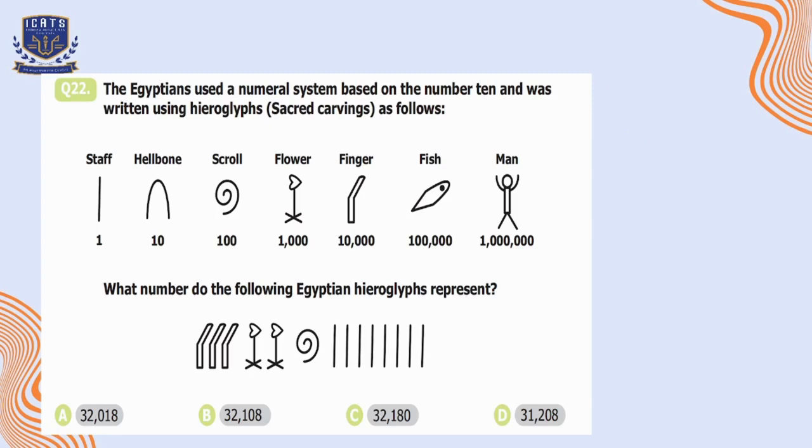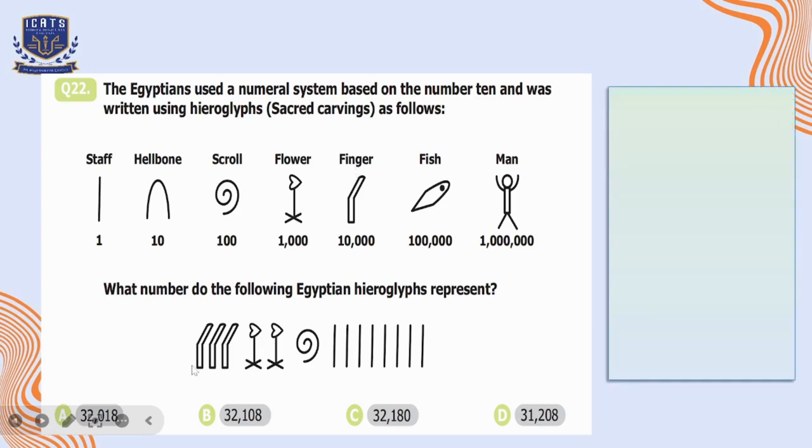Question number 22. The Egyptians used a numeral system based on the number 10 and was written using hieroglyphs, sacred carvings, as follows. What number do the following Egyptian hieroglyphs represent? So here we can see that each finger is of 10,000 and there are 3 such fingers, so the total is 30,000. Then we have these 2 flowers, each flower is of 1,000, and as there are 2 flowers, the total is 2,000. Then for the scroll we will write 100, and then one staff is of 1. So as there are 8 staffs, we will write 8 over here.